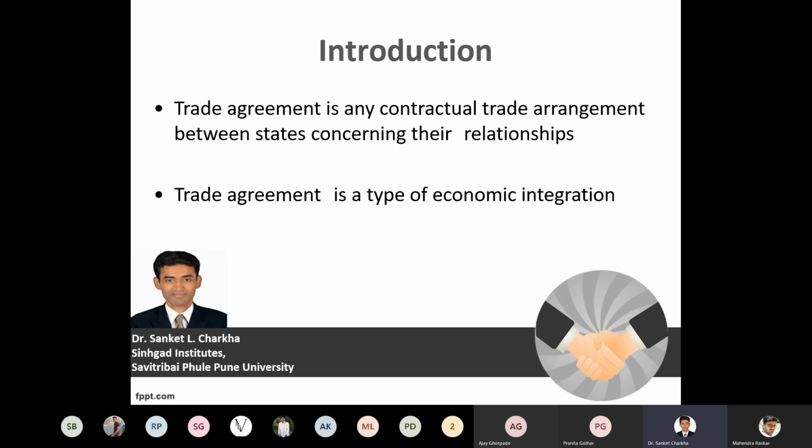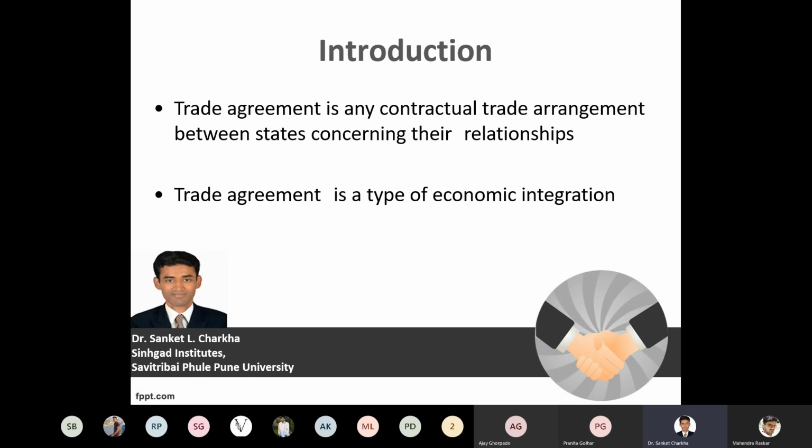Now I'll give you an example. If India wants to export certain goods and services to the US, and the US wants to export certain goods and services to India, both countries are exchanging goods and services. Whenever these goods and services are exchanged, what happens? The foreign diplomats and ambassadors of India and the US come together, and the governments sign an agreement called an MOU, a Memorandum of Understanding. With this MOU, the relationship of trade and exchange, the relationship of buyer and seller, is established between the two nations, and this agreement is called a contractual trade agreement.